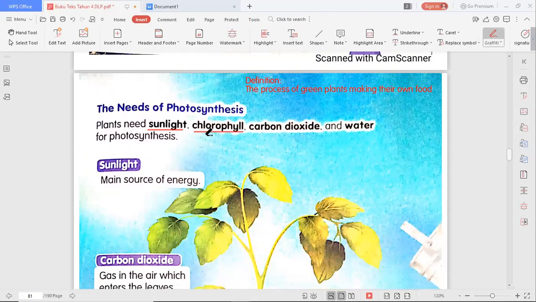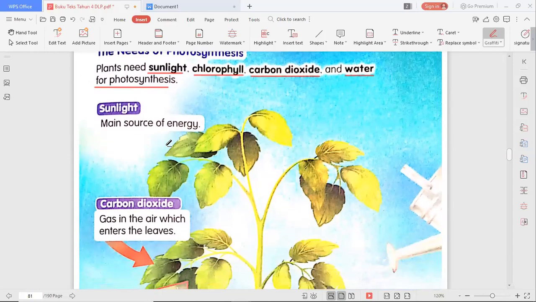I want you to say it correctly. Chlorophyll, carbon dioxide, and water. So how many needs here? 1, 2, 3, and 4. Sunlight, chlorophyll, carbon dioxide, and water for photosynthesis.